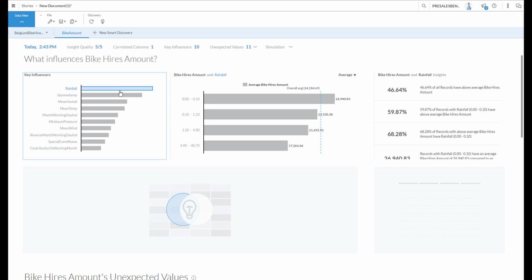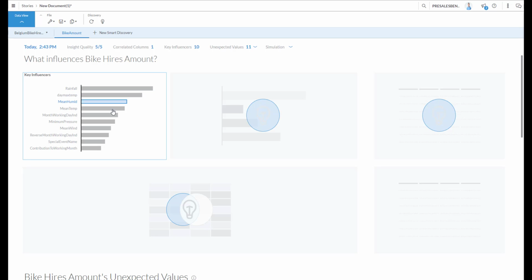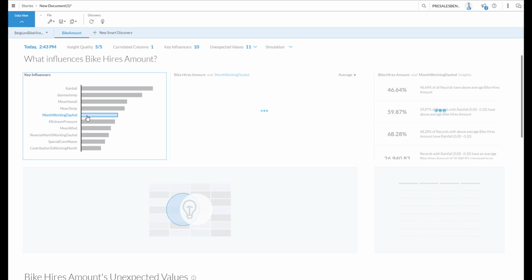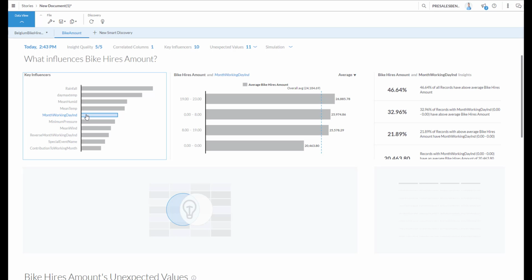And it will do that kind of investigation for each of my influences, looking at my working day. On average, within the 23 working days in a month, I'll rent out about 5,000 bikes more than when it's not a working day.